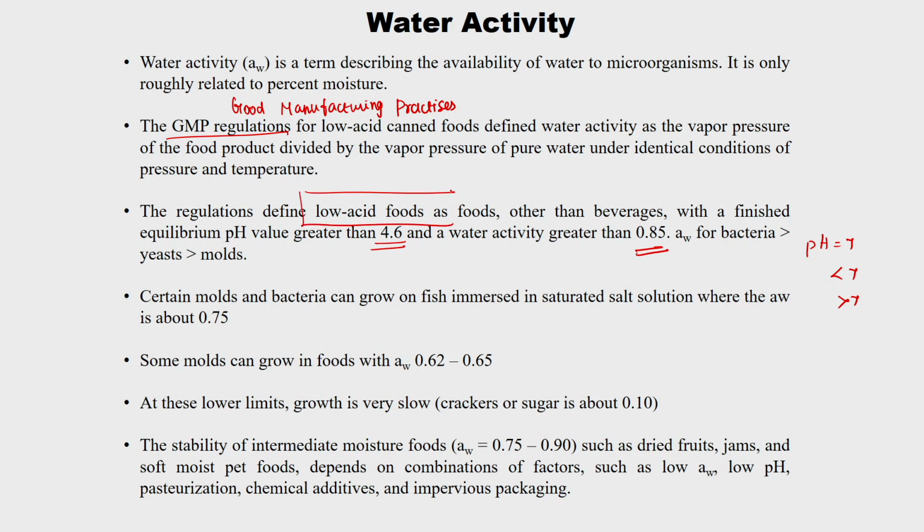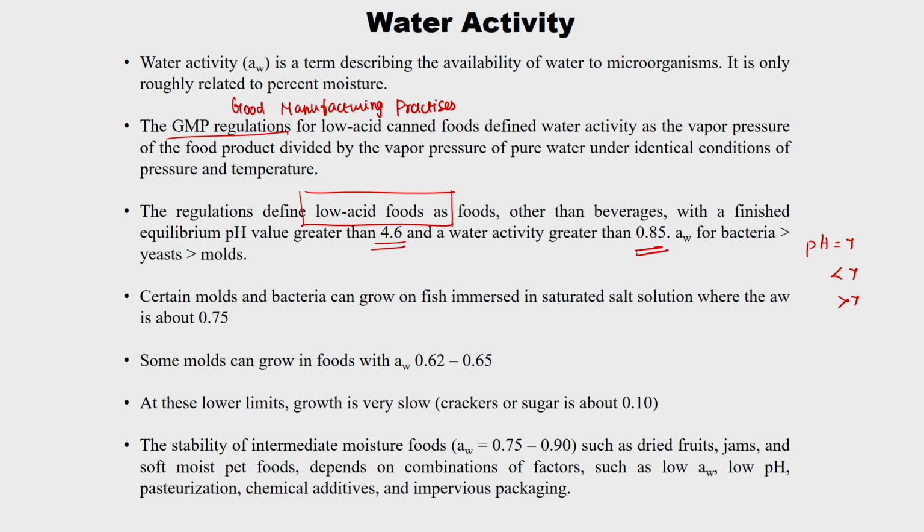These are the favorable conditions for Clostridium botulinum to grow, which produces the toxins, and the disease is botulism. We are going to see the symptoms and related food spoilage. So, the conditions for low acid food are that pH should be greater than 4.6 and, at the same time, water activity should be greater than 0.85.